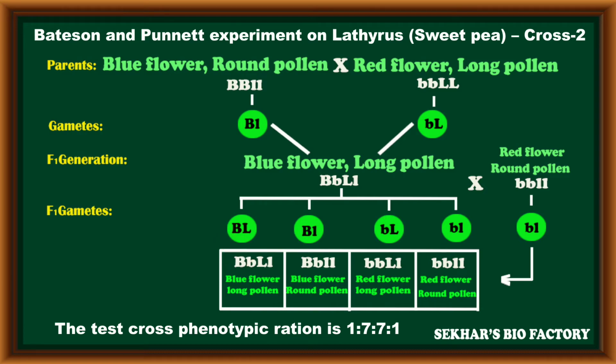So in this way, by conducting these two types of cross, they identified that the parental combinations are always in excess because the genes are closely linked to each other, and this phenomenon can be explained as the linkage concept, based on these two types of crosses conducted by Bateson and Punnett.